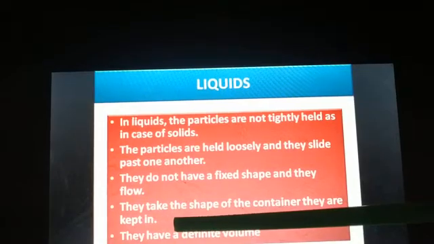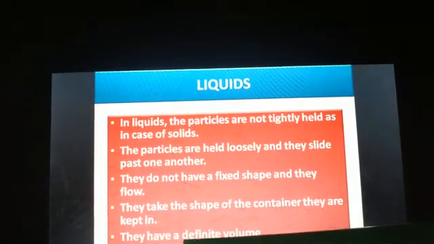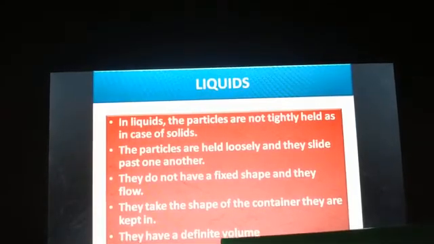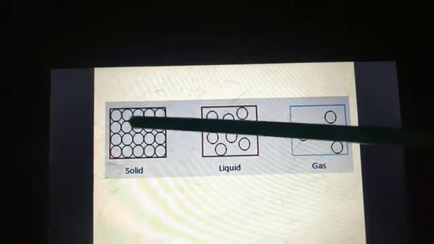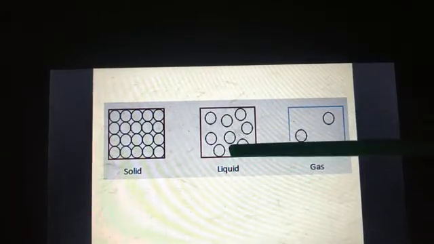They take the shape of the container they are kept in. But liquids have a definite volume. Liquids don't have a definite shape, but liquids have a definite volume. So you can see here, in solid, the small particles are held very close to each other. In liquid, the particles are loosely packed.